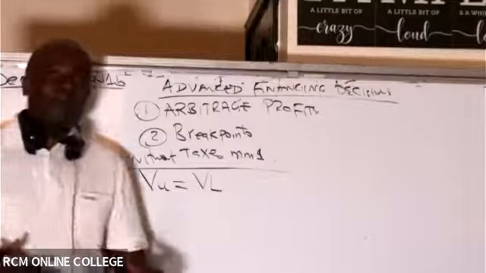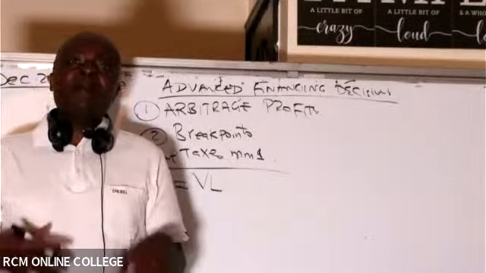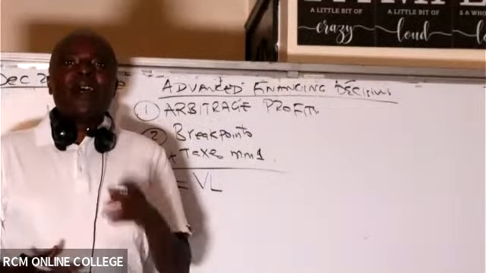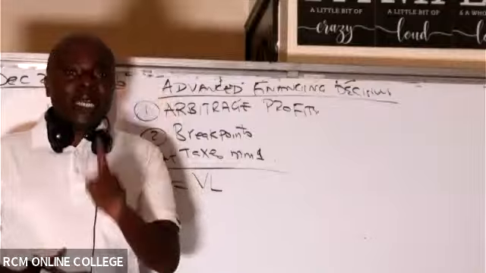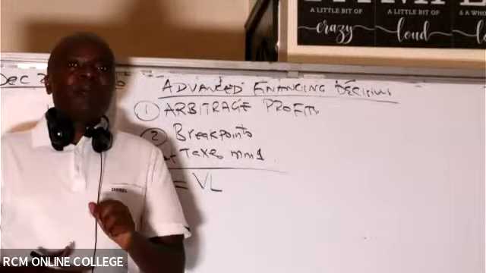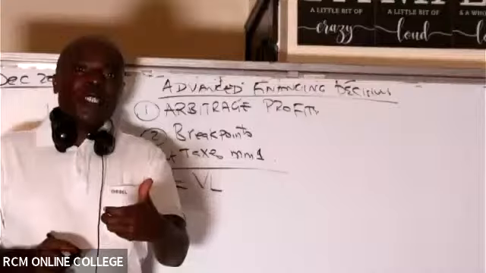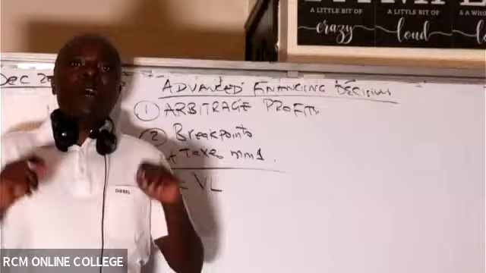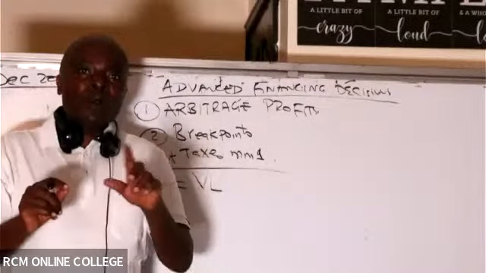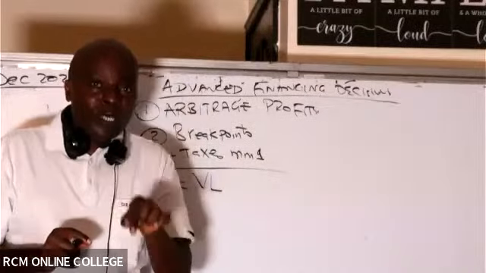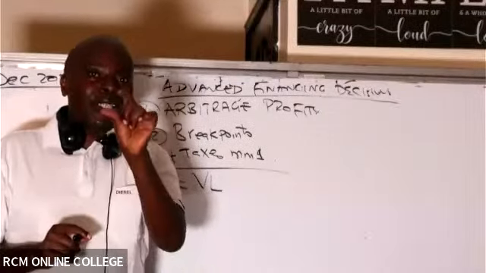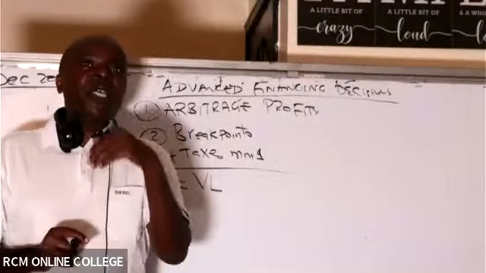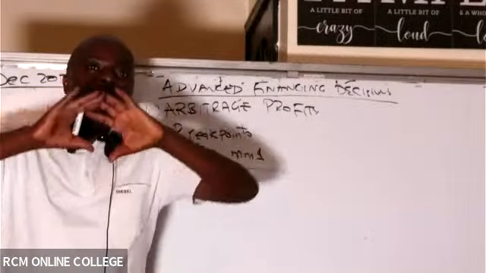Let me give you some background of these concepts. Remember, ladies and gentlemen, we as finance scholars always tell you to ensure that you have loans, because if you have loans, then the interest will be tax allowable. Even we as individuals, if you have a mortgage, your PAYE will go down. The tax payable will go down because of the interest on the mortgage. And this concept of saving because of high interest makes a lot of sense from the firm's perspective.